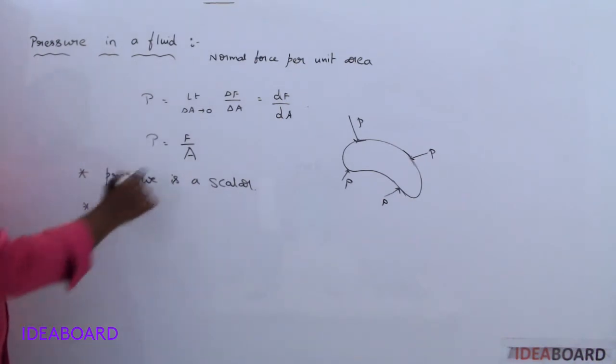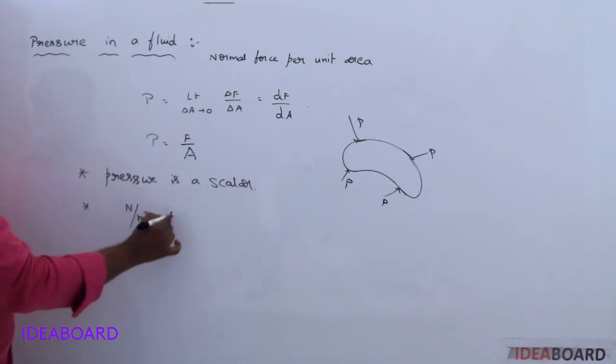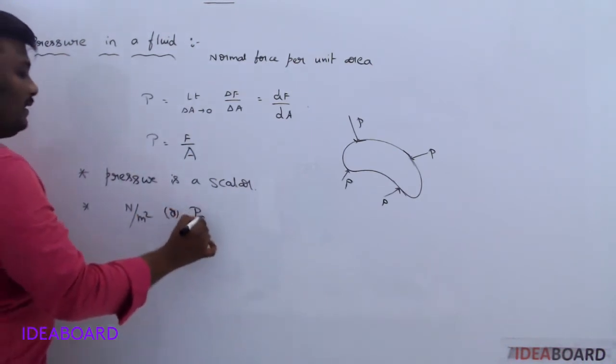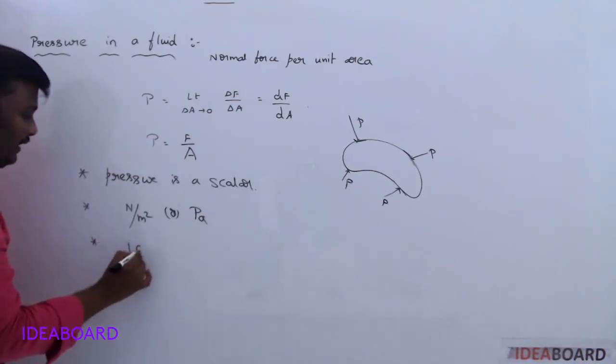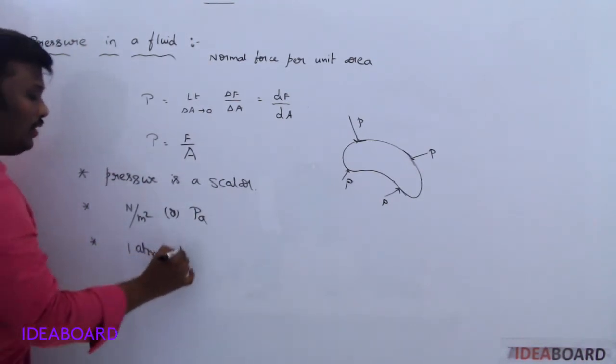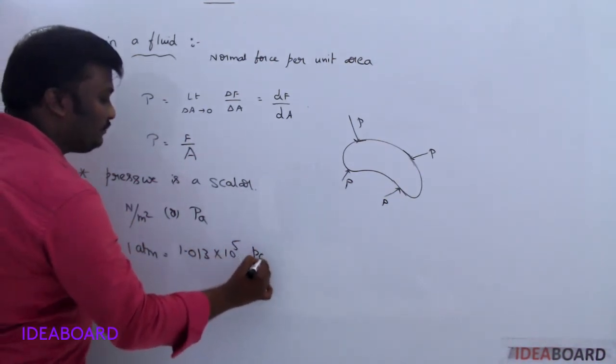The units of pressure are force units, Newton per meter square, otherwise the SI unit is called the pascal. Pressure is also sometimes measured in terms of atmospheric pressure. 1 atm is equal to 1.013 into 10 power 5 pascals.